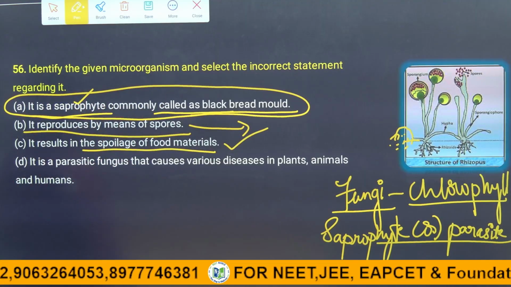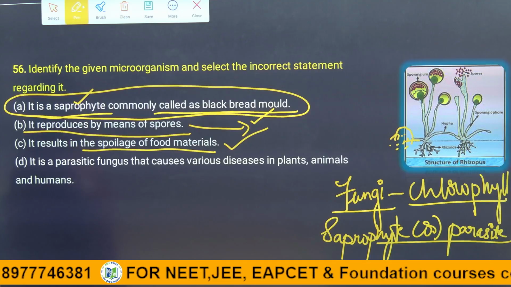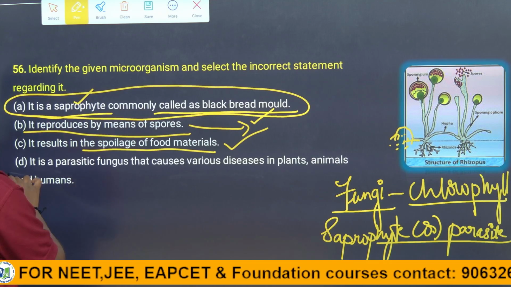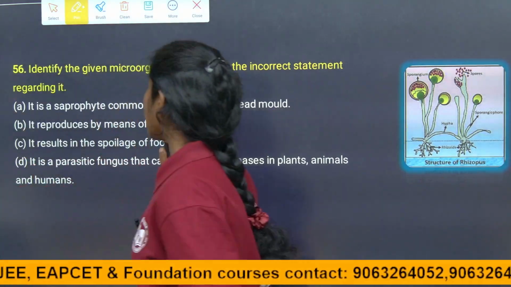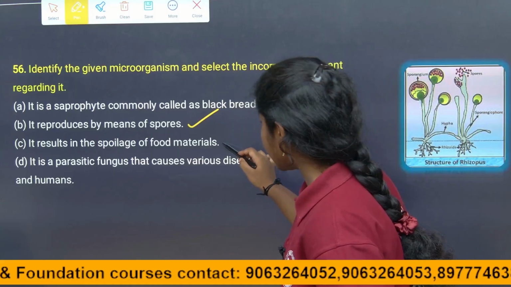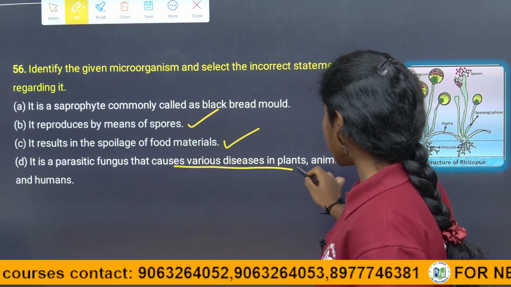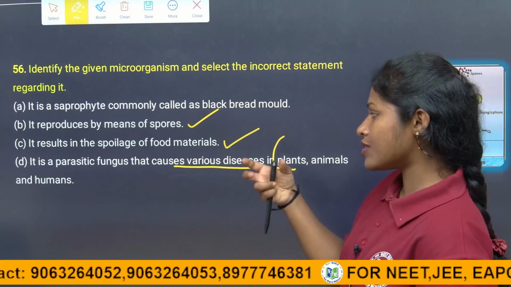This is also a right statement. B is also a right statement. So, it is a parasitic fungus that causes various diseases in plants, animals and humans. Of course, it is also a right statement. All these statements are absolutely right. The B statement is correct, and the C statement is also right, and it is a parasitic fungus that causes various fungal diseases in plants, animals and also humans, right.